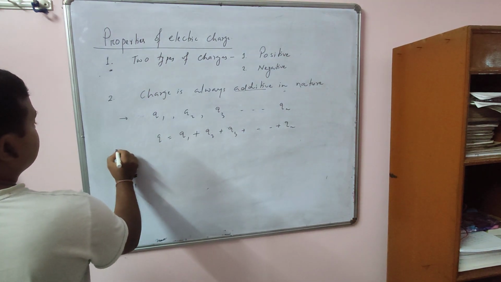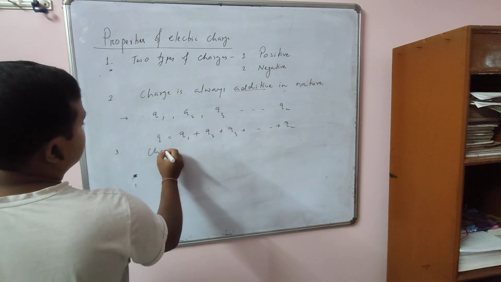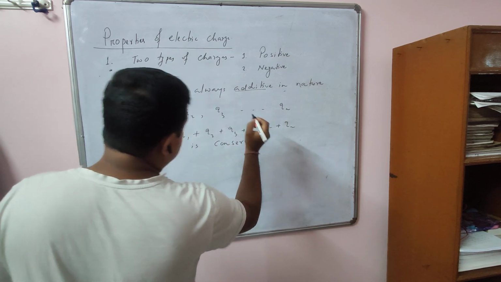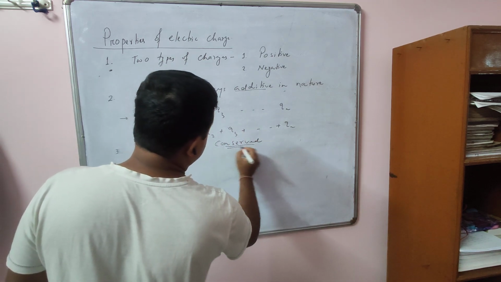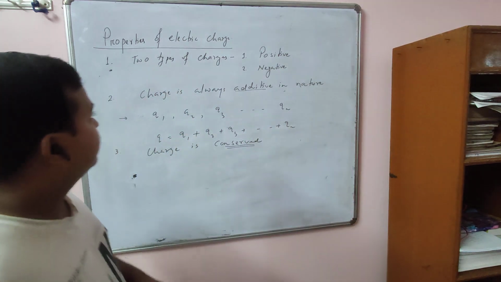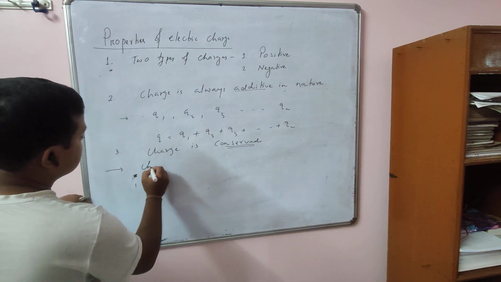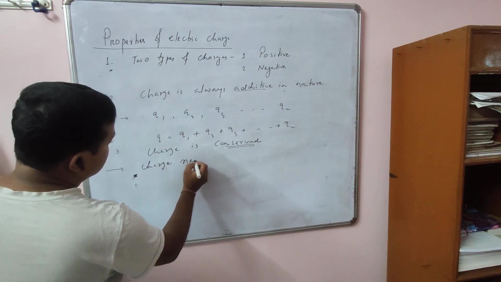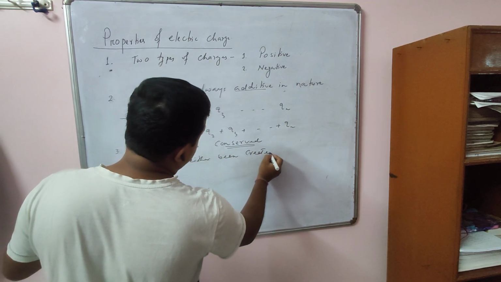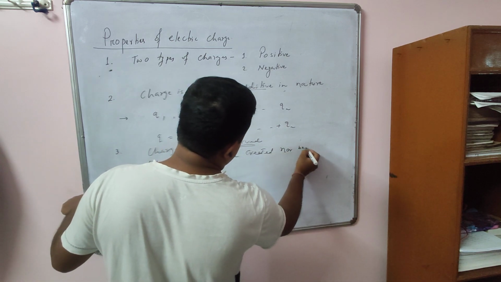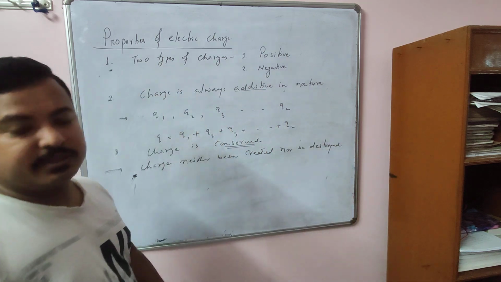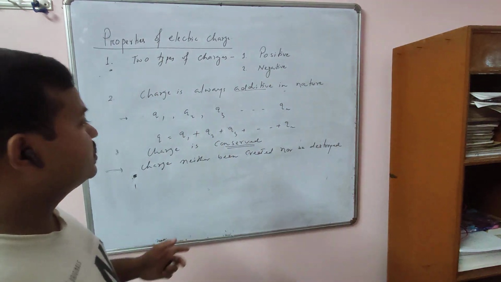Then you can say the third property, charge is conserved. Now what is the meaning of conserve? Conserve means what? Charge can neither be created nor be destroyed. It is a fundamental quantity. It is an intrinsic property. You cannot create charge. You cannot destroy charge.